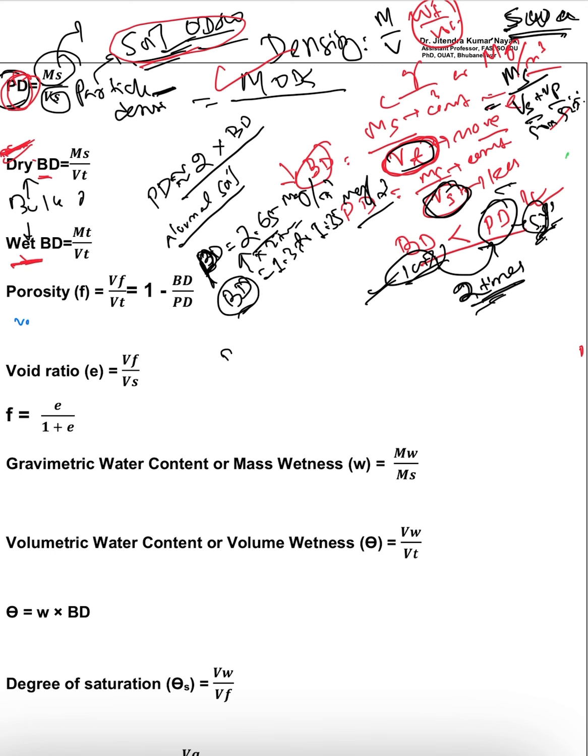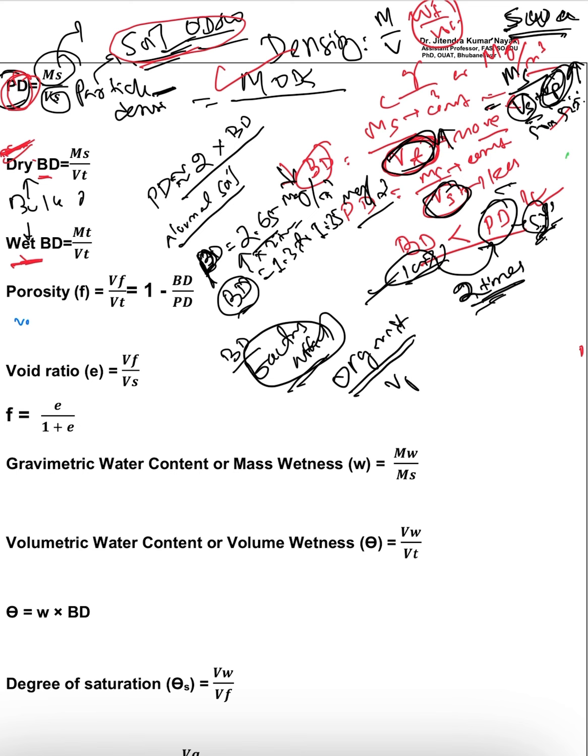Now let us see what are the factors affecting bulk density. As you see here, total volume means volume of solid plus volume of pore space. So if I increase the volume of pore space, the total volume will increase. That means the bulk density will decrease. So what if I am adding some organic matter?